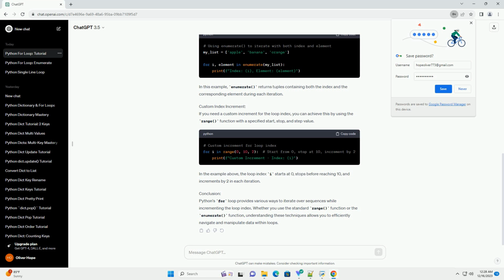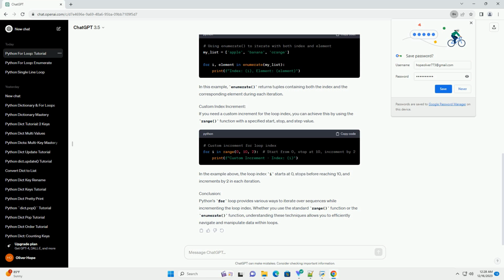Custom index increment. If you need a custom increment for the loop index, you can achieve this by using the range function with a specified start, stop, and step value. In the example above, the loop index i starts at 0, stops before reaching 10, and increments by 2 in each iteration.